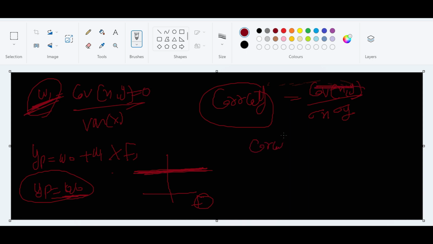That means the correlation coefficient will be zero. It means there is no relation. So what this W1 is suggesting here, the same thing we will get from the correlation coefficient as well. That's why all these things are correlated, right? If you want to do regression, you have to know what covariance and correlation coefficient are. If anyone has an issue with this, please write in the comments. I will try to make a video on that also.